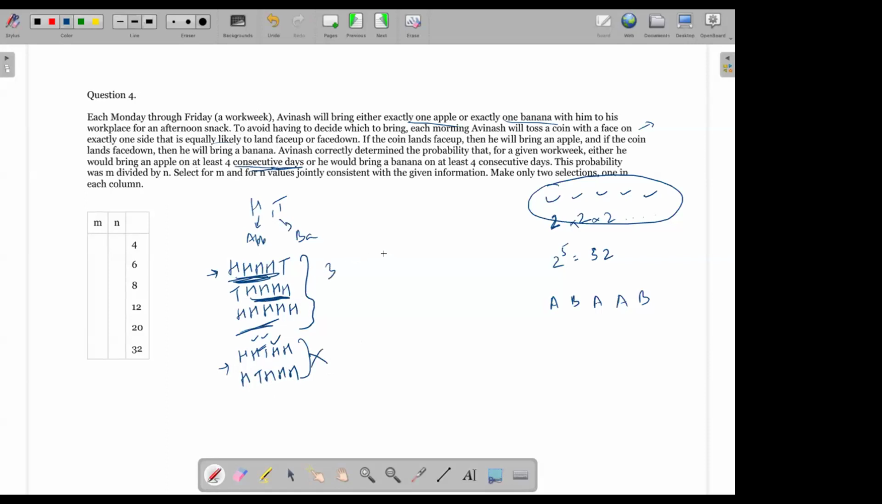These are included, and of course, where he would bring a banana on at least 4 consecutive days. So then I have TTTTH. Of course, same, the mirror image of these where banana is concerned. And all T's, right? So 3 of these and 3 of these. In total, I'll have 6 favorable cases. My probability, which he correctly calculated, will be 6 upon the total number of cases, which is 32. So I'll select 6 over 32.